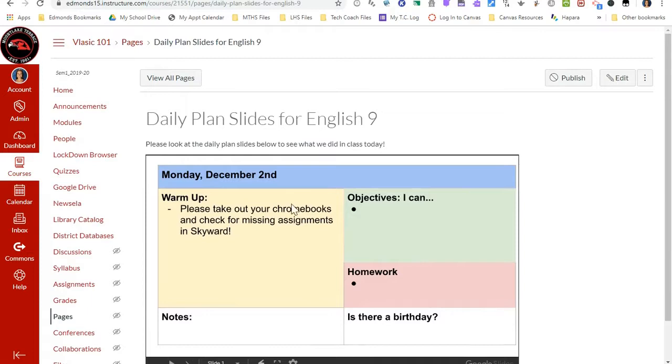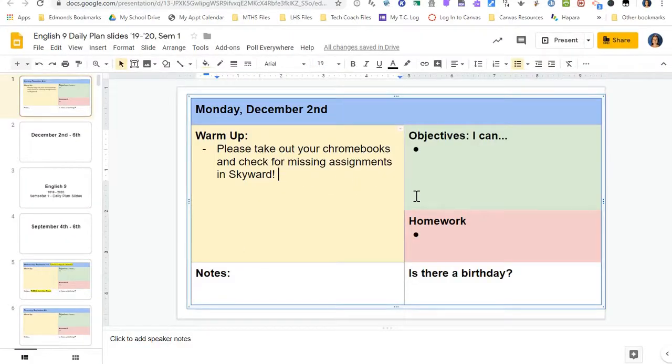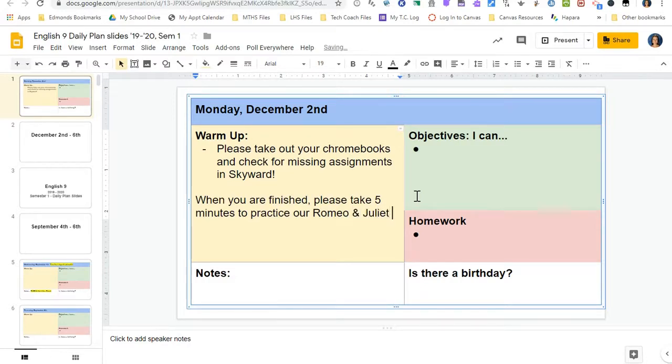What is really great about this is that as the teacher, all I need to do is update the daily plan slides and they will automatically update in the Canvas course. So if I go back here and I wanted to add a note, when you are finished, please take 5 minutes to practice our Romeo and Juliet vocabulary. I can also add any hyperlinks here to this slide so that students can access them.